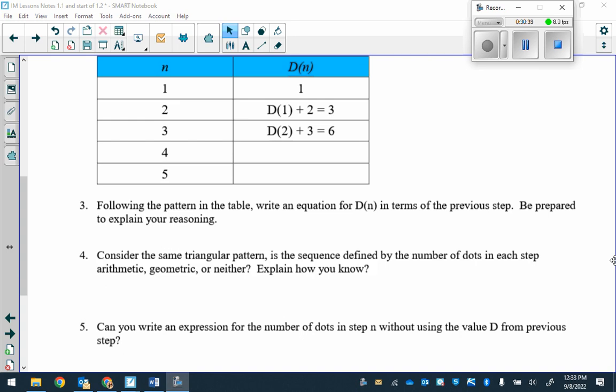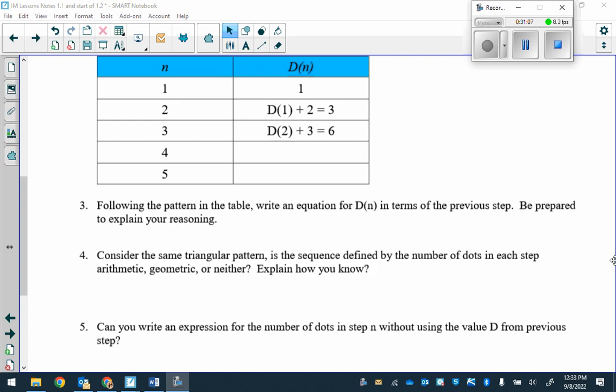Yeah, so it's like a function of n minus 1. Why, before you continue? Because it has to be like the step before it. So like where it says d of 1, it's 2 minus 1. Excellent.